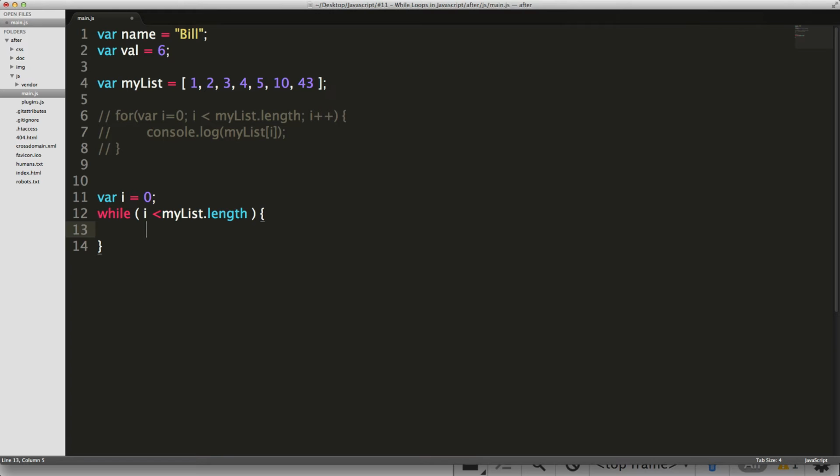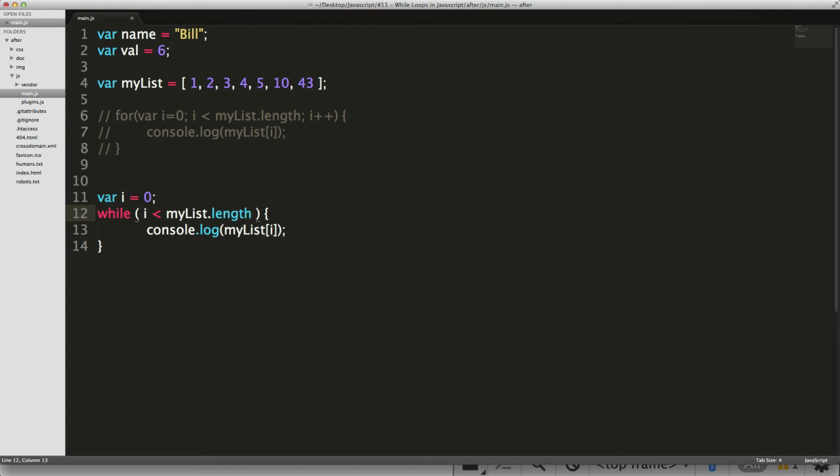Now, I'm going to warn you that while loops aren't auto-incrementing like for loops. The for loops are auto-incrementing because we said i++. With this while loop, if we were to simply put this console log in here, it would output the very first item from now until infinity, because this is never going to increment.